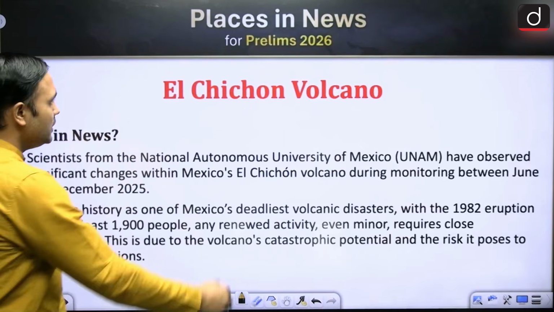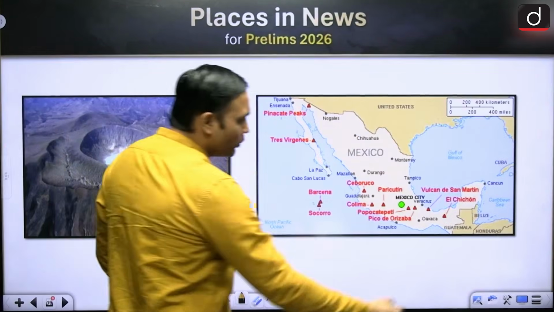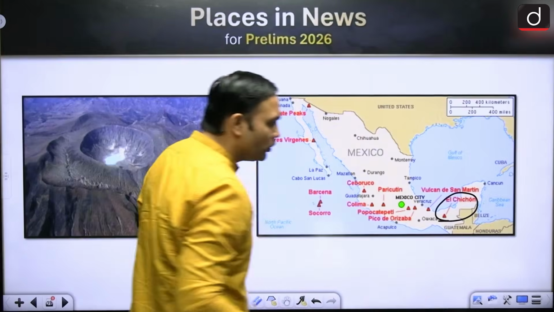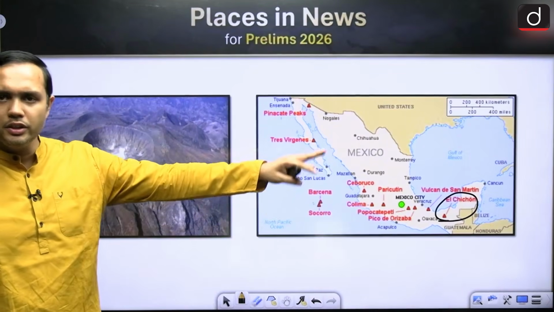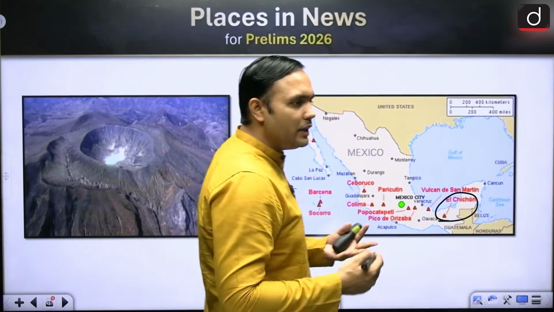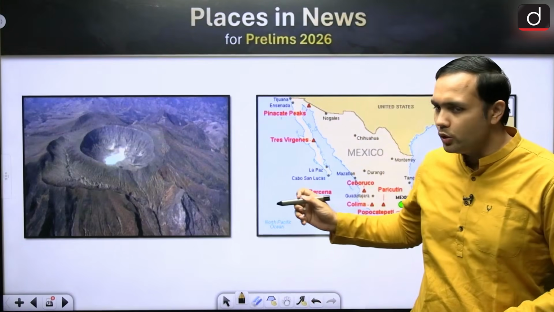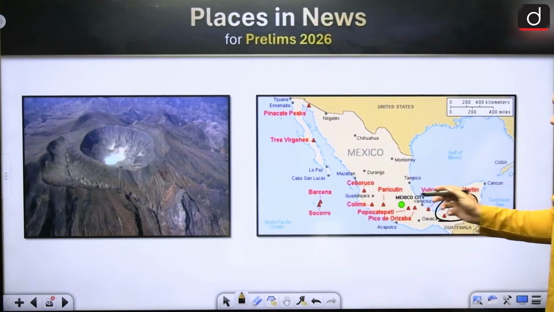This is the El Chichon Volcano, right? Where would you find it? It is in Mexico, very near to the Central American region, right? Now, it is a very, very explosive volcano. If you look at this area itself, there are two plates that are interacting here.